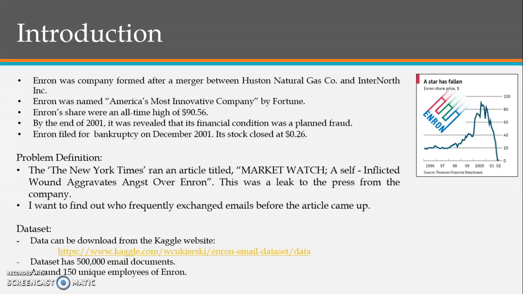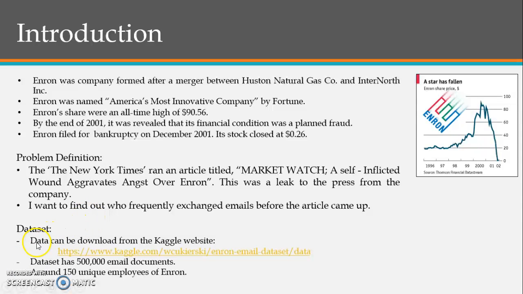The problem definition I took for this project came while I was reading an article in the New York Times which says "MarketWatch, a self-inflicted wound, aggravates angst over Enron." This was actually a leak to the press from the company, and I just wanted to know who frequently exchanged emails from the Enron company, and who were the employees most active in exchanging emails.